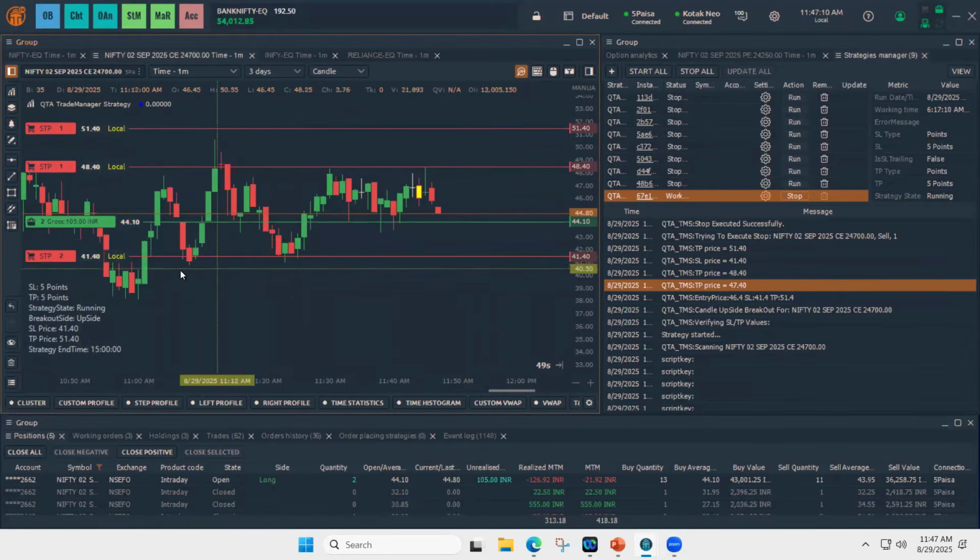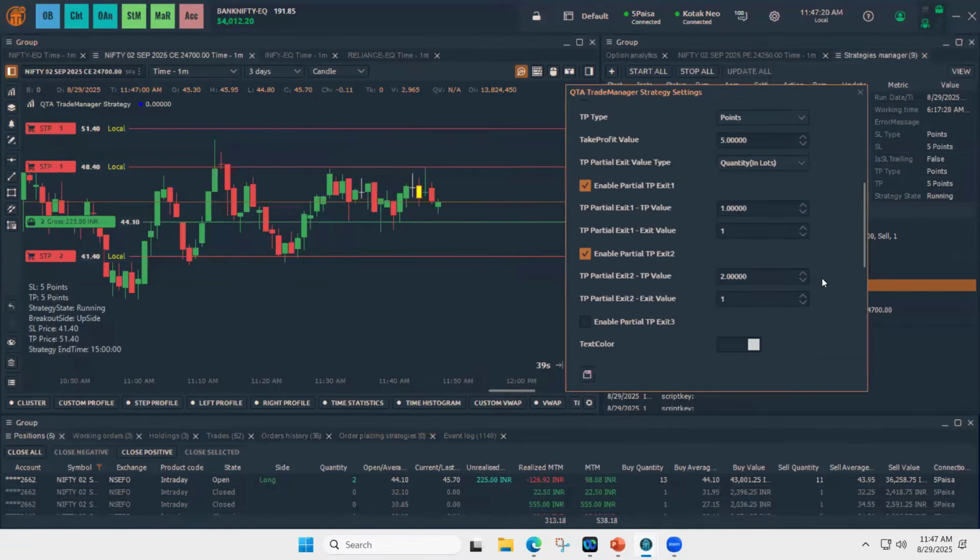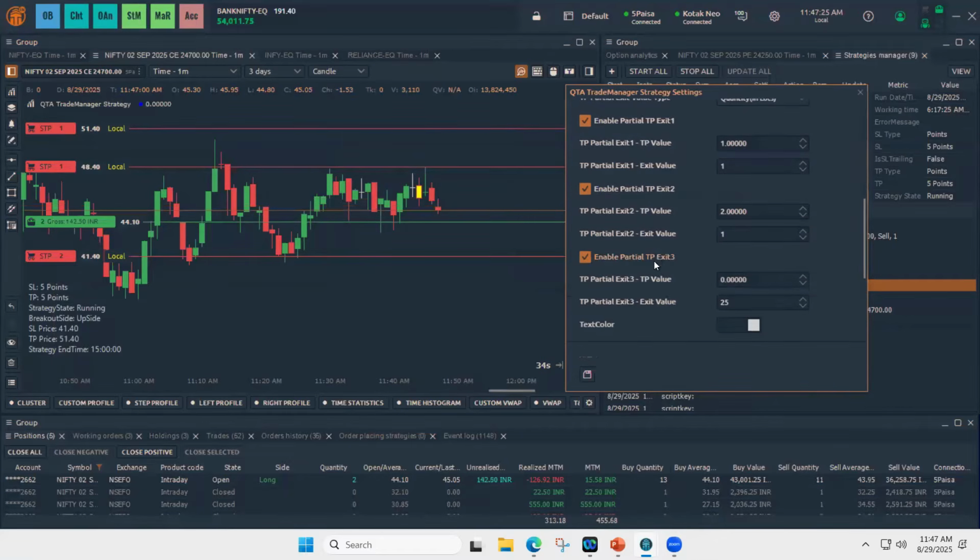For the time being, I'm just stopping the strategy here. At this moment, we are allowing three partial take profits. You can keep three partial take profits.